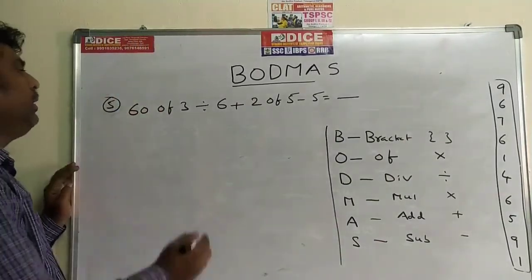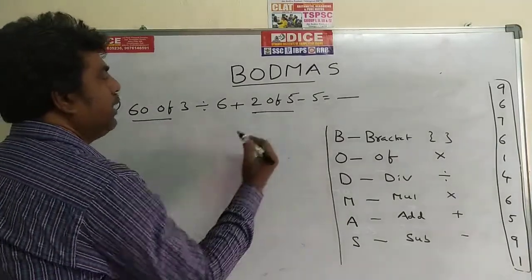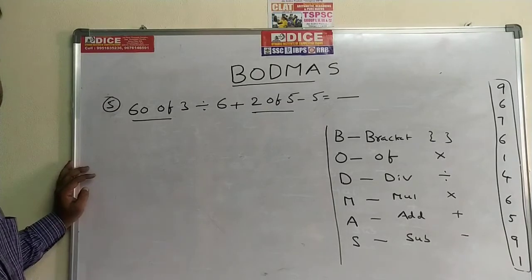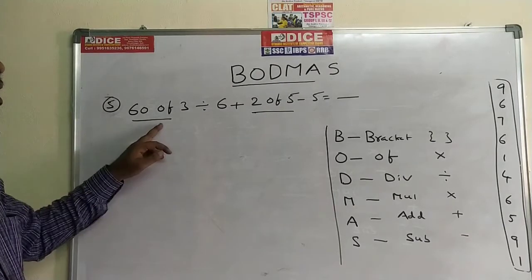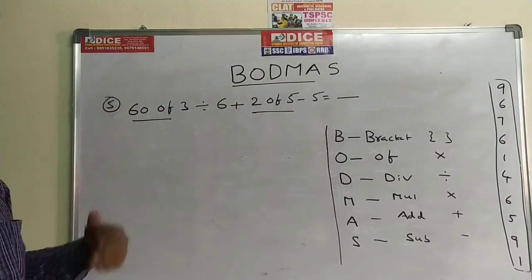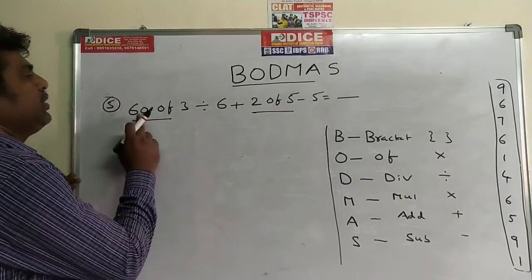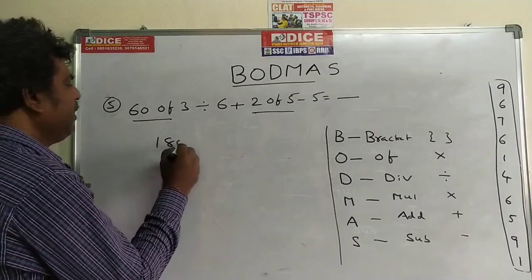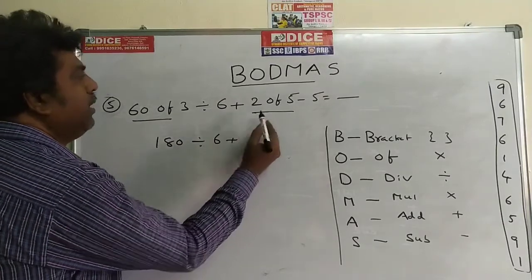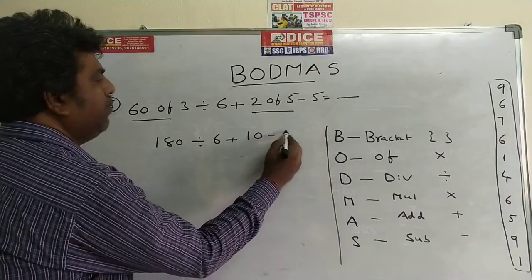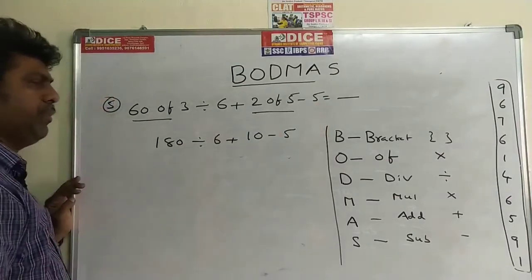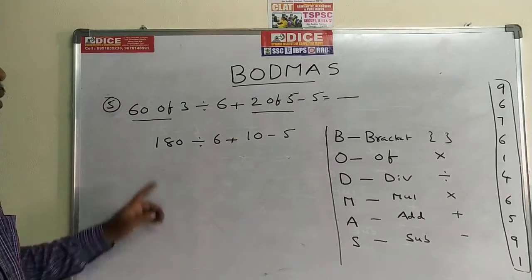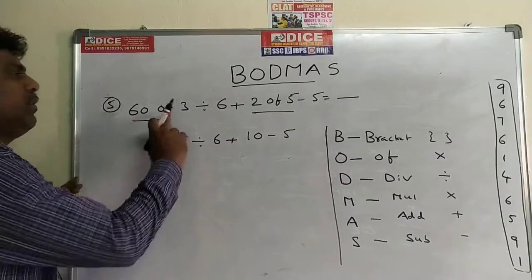But here "of" is there, and here also "of" is there. You can operate both sides, both the operators at a time. The first step: operate "of" on both sides at a time. 60 of 3 means 60 into 3, the value is 180, divided by 6, plus 2 into 5, the value is 10, minus 5 as it is. This is the first step.